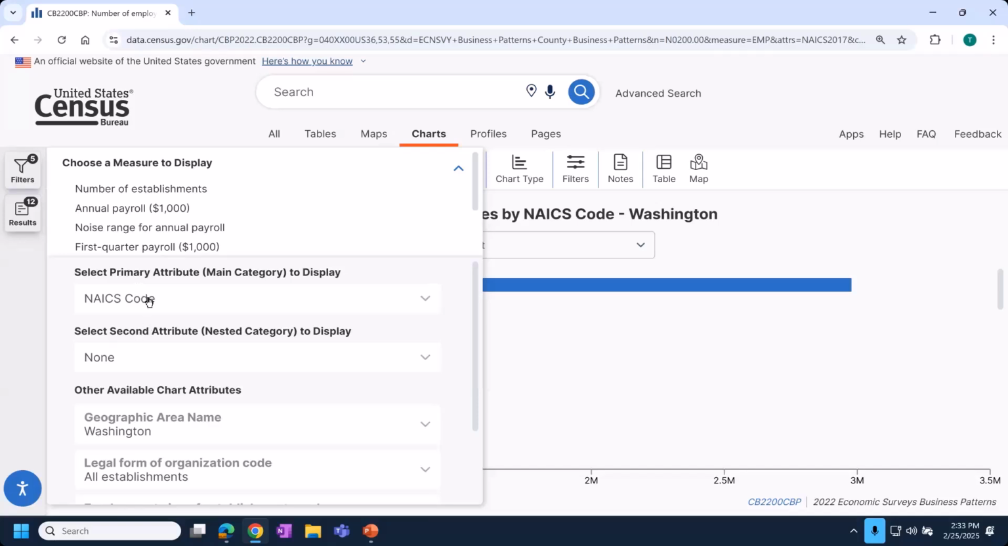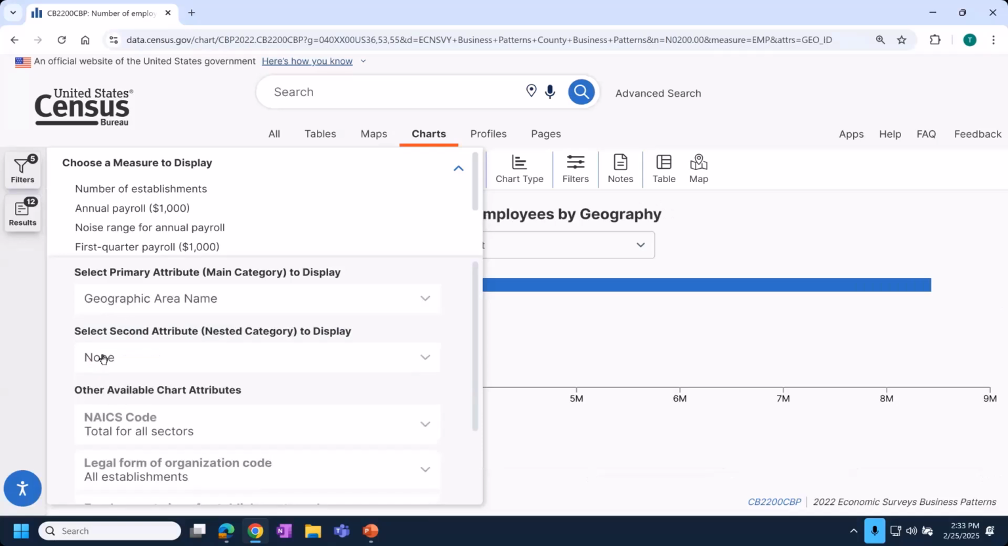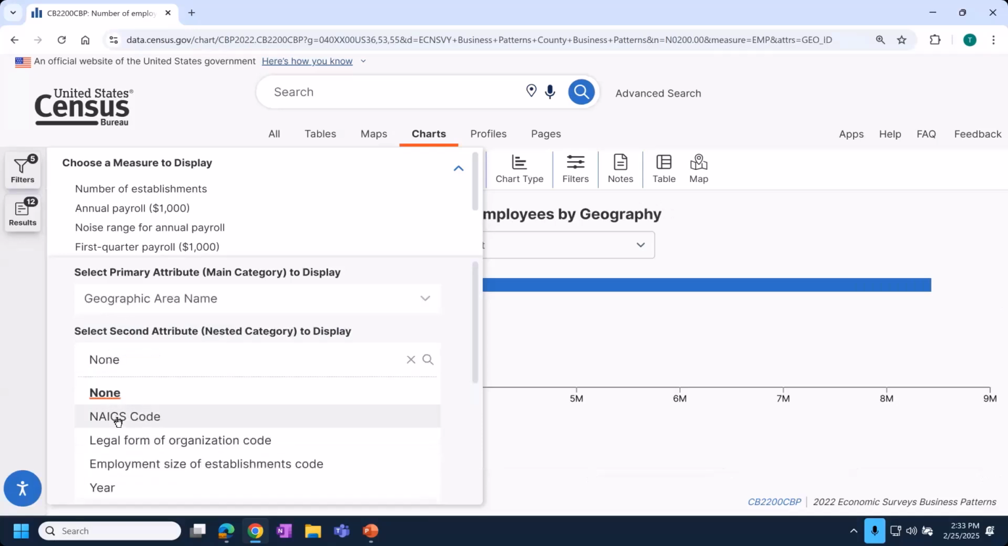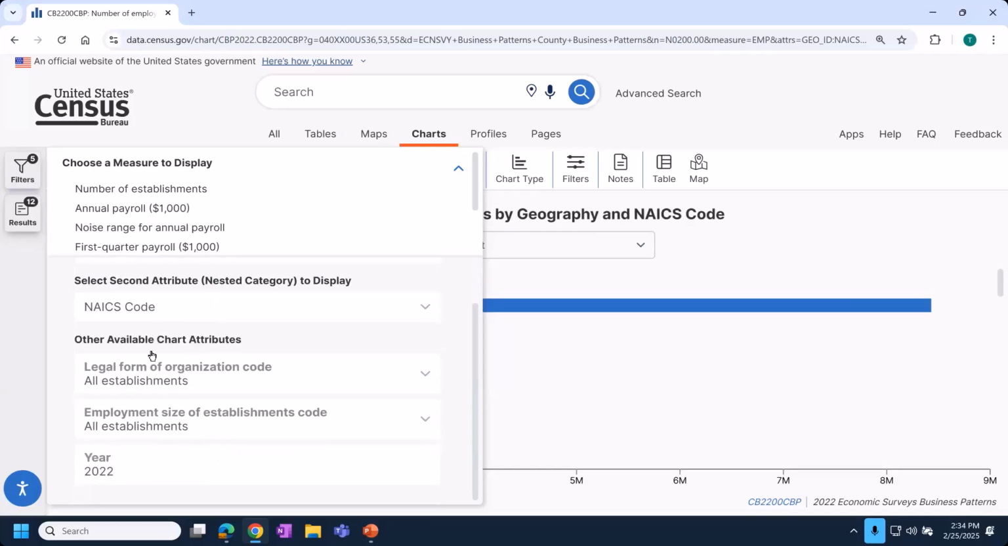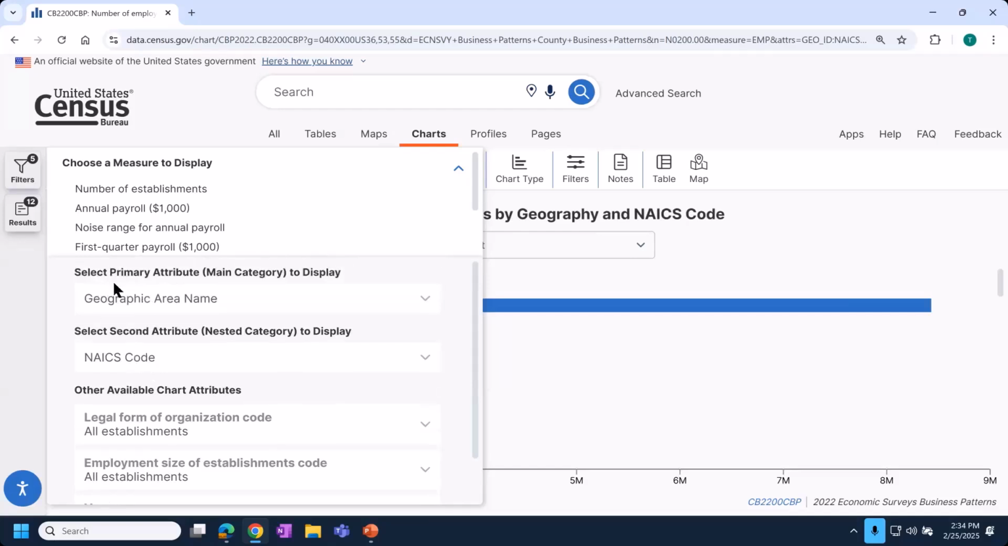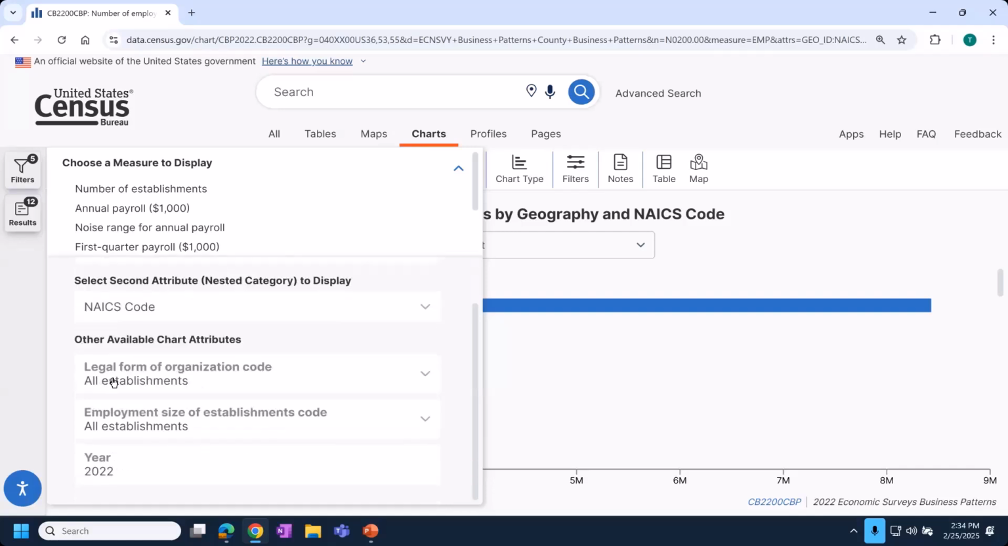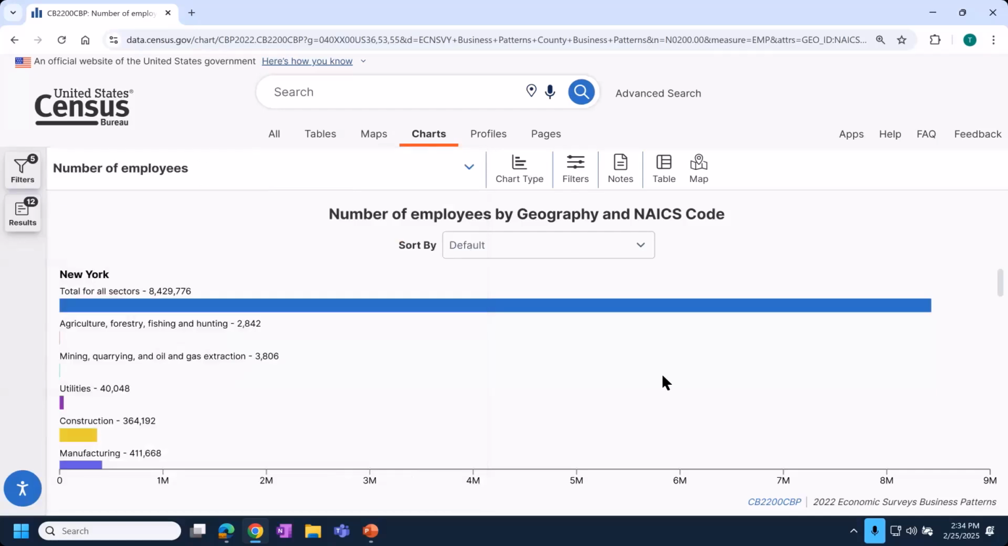So if you wanted to show data for all states at once by NAICS code, you would choose one of them as a primary attribute and another one as a secondary attribute. So rather than show you data for one state at a time or one industry code at a time for all states, it's going to show it to you all at once. So that's kind of the difference between having something as a primary and secondary attribute versus having something selected in other available chart attributes.